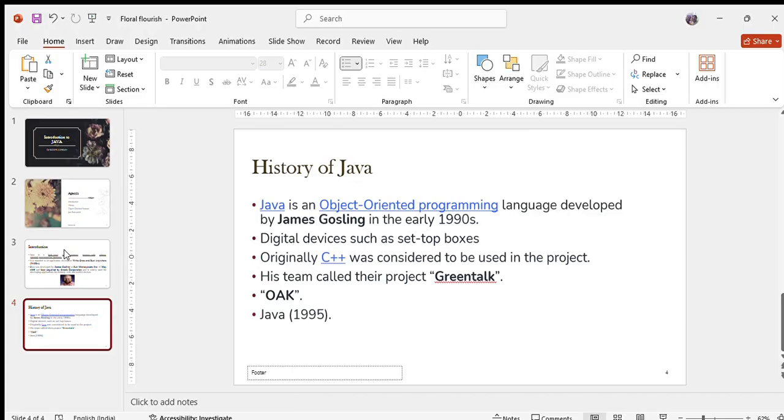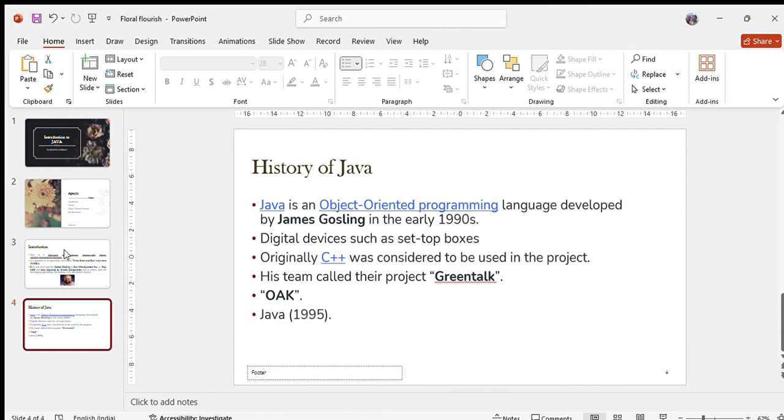Nearly 18 months they struggled. Finally, they implemented one programming language. As already told, initially the name was OAK. But that name already existed, as Object Application Kernel. So that is the reason they renamed the application Java. Why did they choose Java?